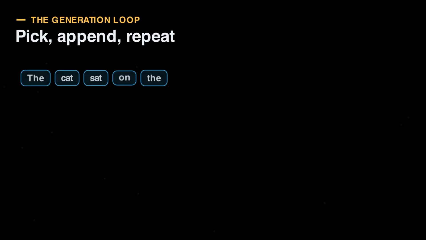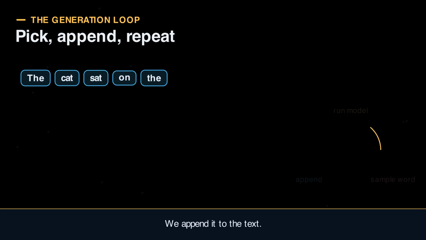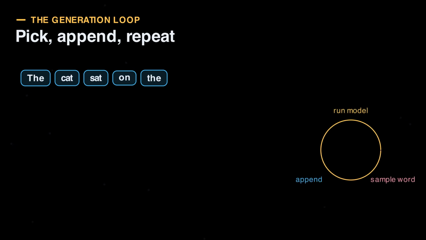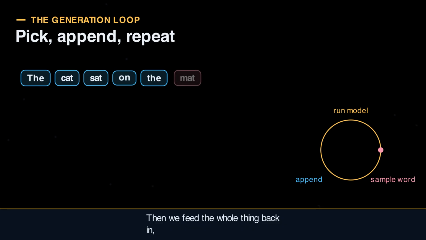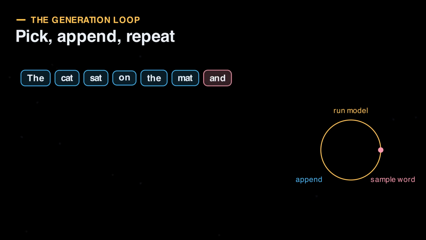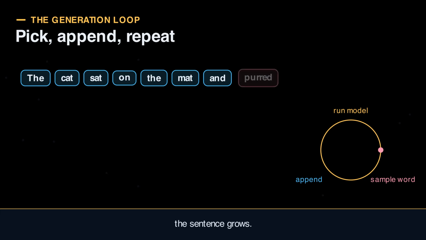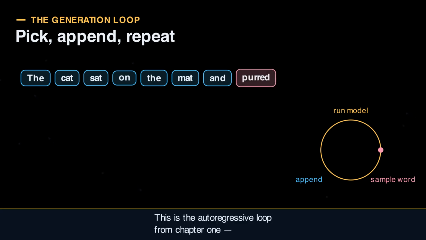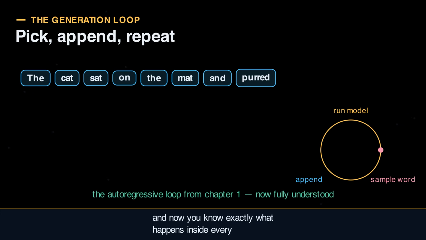And now, the moment it all comes together. We pick a word, we append it to the text. Then we feed the whole thing back in, and the entire model runs again to predict the next word. Token by token, the sentence grows. This is the autoregressive loop from Chapter 1, and now you know exactly what happens inside every single step.